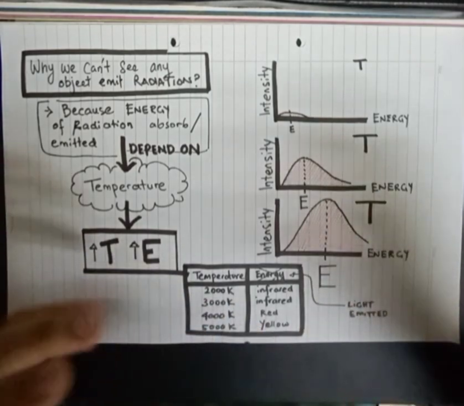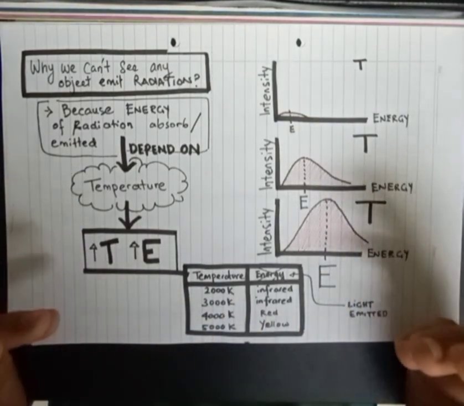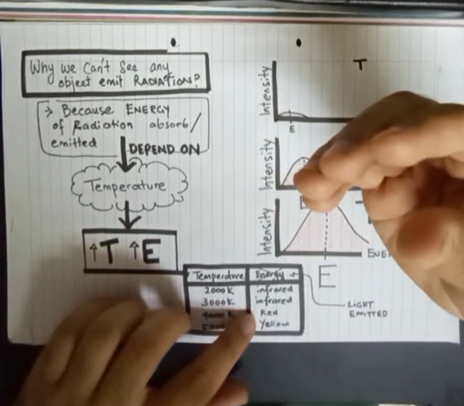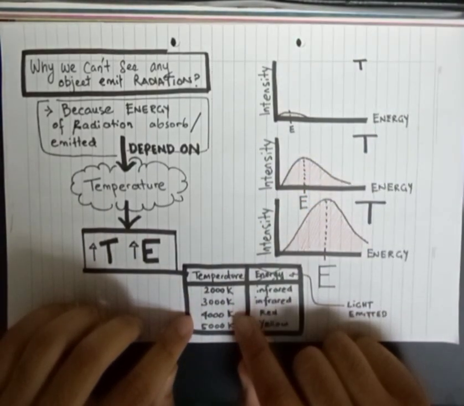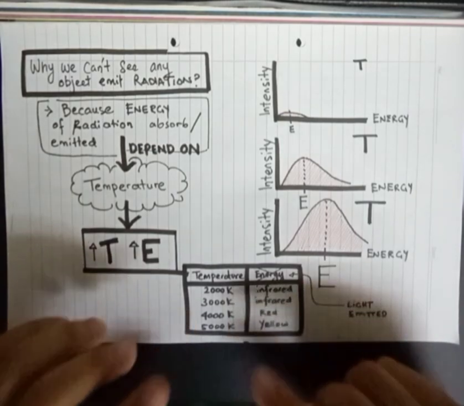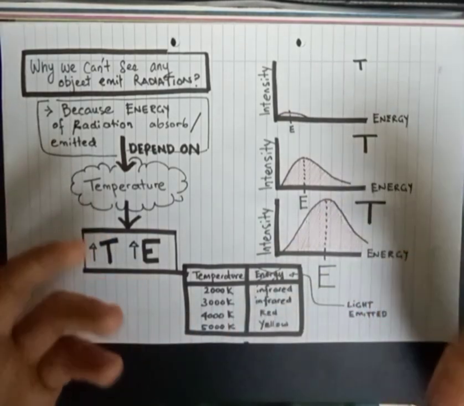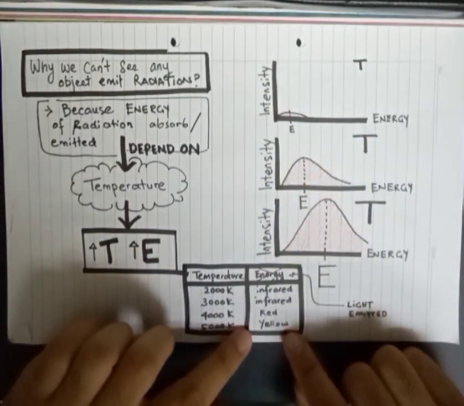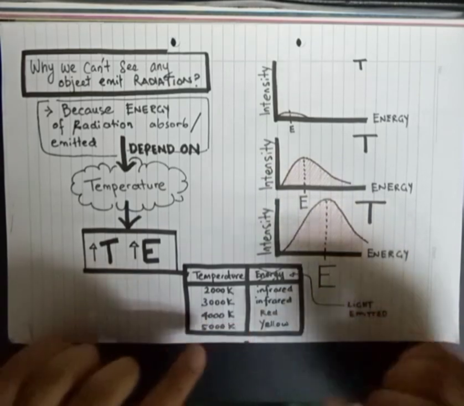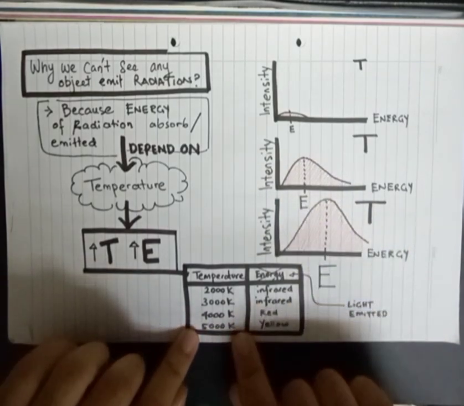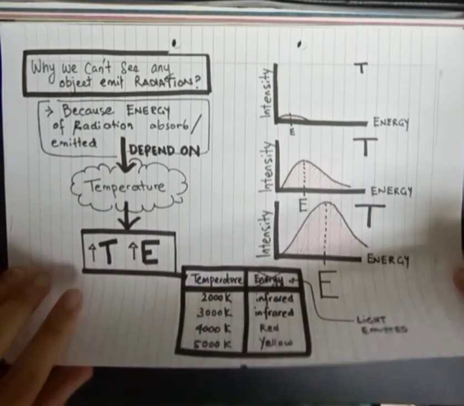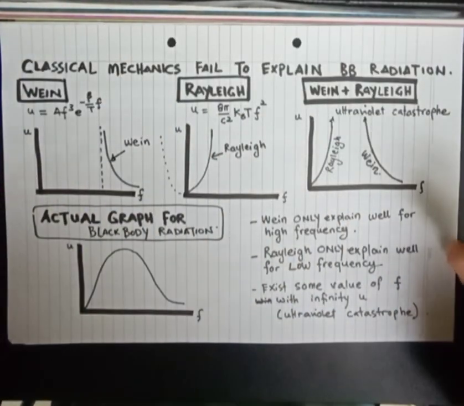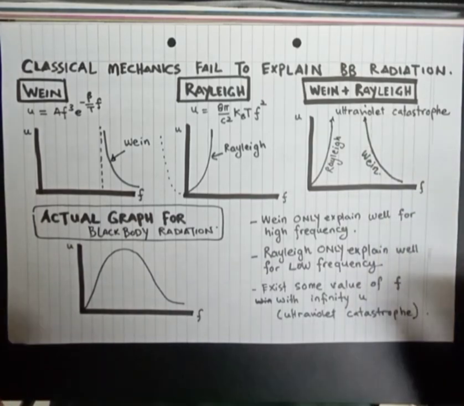So let's say we have a metal ball. How do we make it glow red? We must heat the metal ball until the temperature becomes 4000 Kelvin, and then we can see the metal ball glowing with red color. If you want the metal ball to glow with yellow color, we must heat it up to 5000 Kelvin. Now we see how classical mechanics fails to explain blackbody radiation.